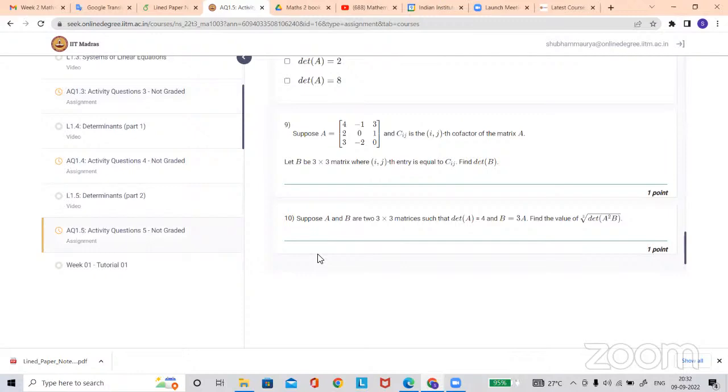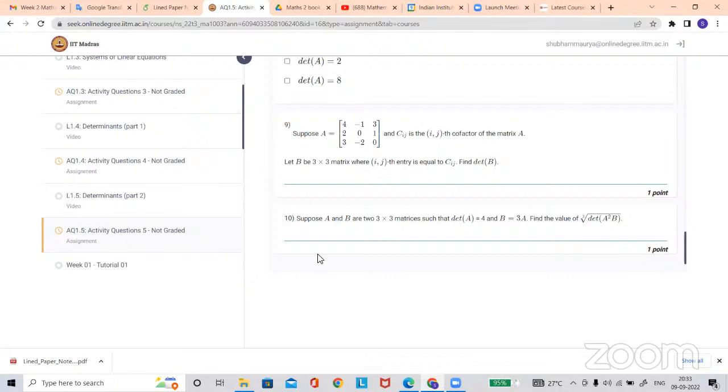Suppose A is this and Cij is given, which is a cofactor of A. Let B be a matrix of order 3 where the entry Bij is equal to the cofactor. Sir, I know the concept, but I am not getting the answer.